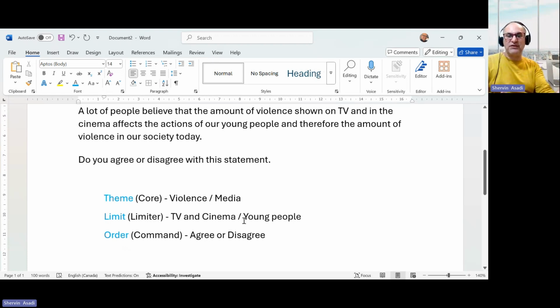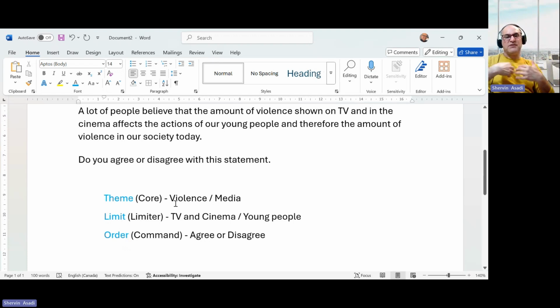And what is the order? What they ask us, what we need to do, is agree or disagree. So as you can see, we list the topic. We break it down to the theme, limit, and order.